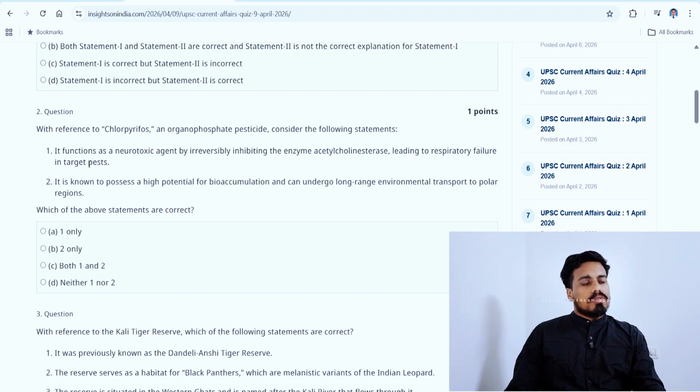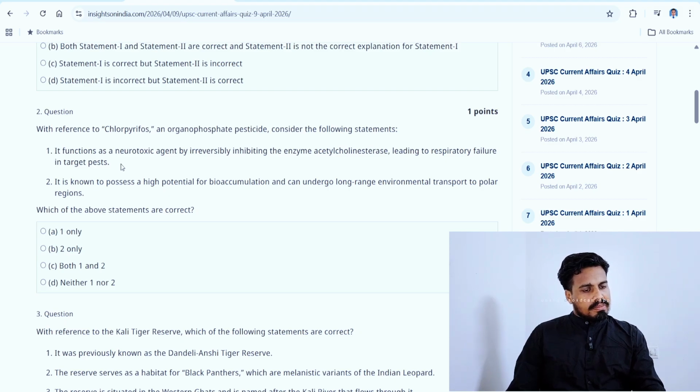So let's read the first statement. It functions as a neurotoxic agent by irreversibly inhibiting the enzyme acetylcholinesterase, leading to respiratory failure in target pests.